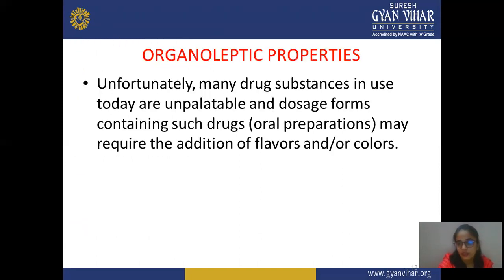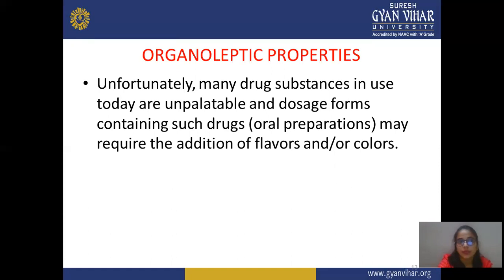First, physicochemical properties: organoleptic property. Unfortunately, many drug substances in use today are unpalatable, and dosage forms containing such drugs, or oral preparations, may require the addition of flavors and colors. In organoleptic property, we majorly discuss flavor, color, odor, and taste.